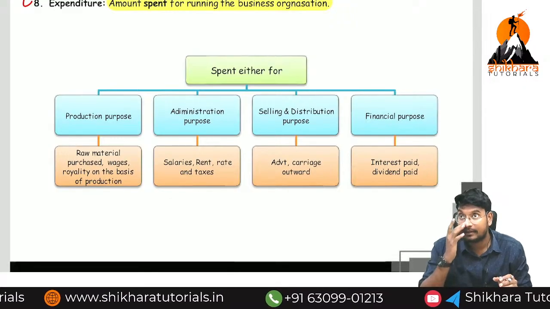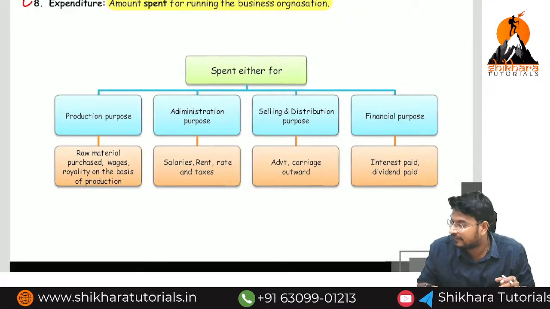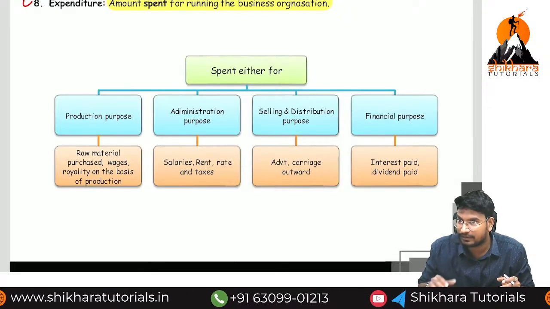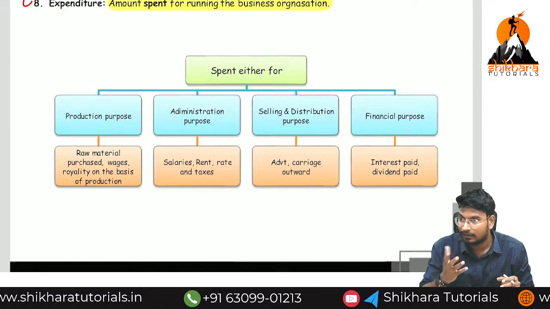Imagine we have taken a Kumbakonam coffee shop franchise. You know the Kumbakonam coffee shop? Is there any idea? No.